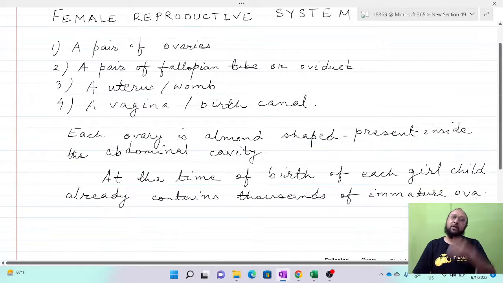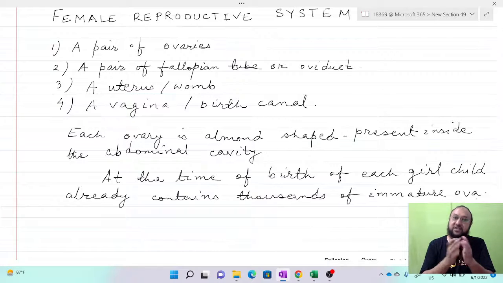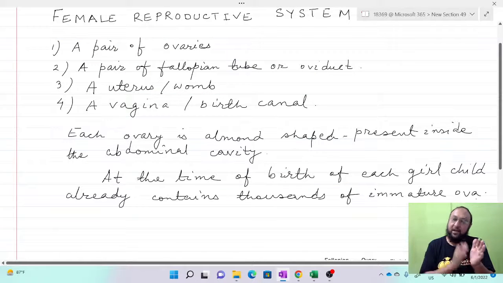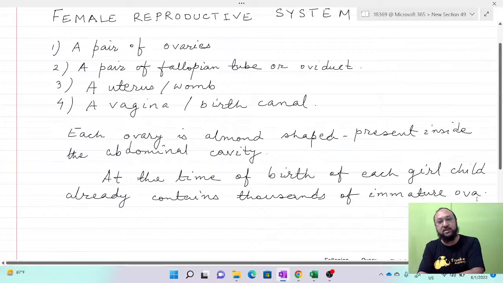So that means from the birth only. Although it is not active, not functional, not differentiated, not fully matured, it is present. And it becomes fully functional when puberty starts, when it starts differentiating.